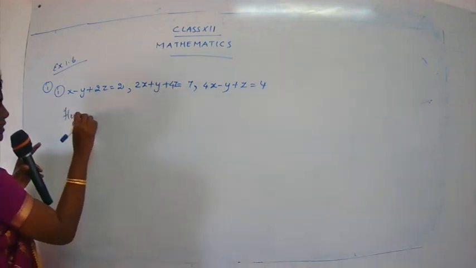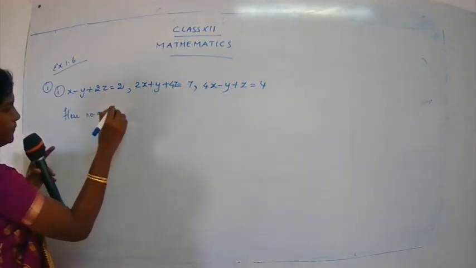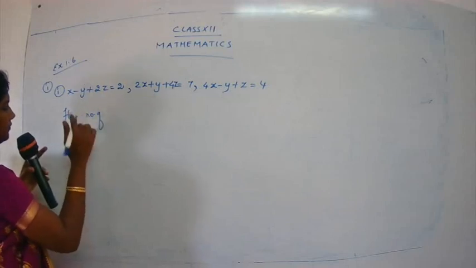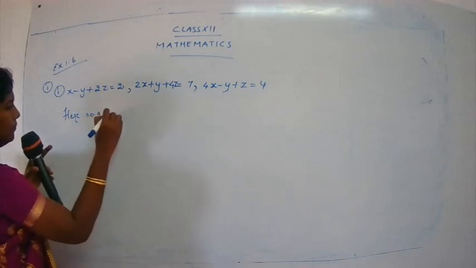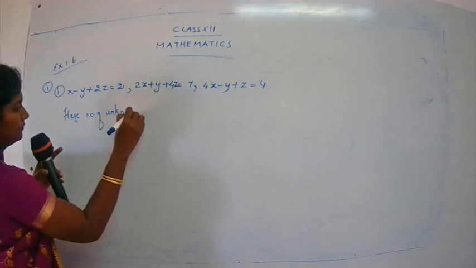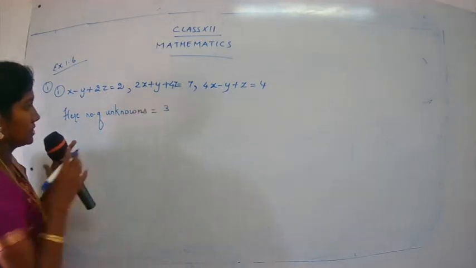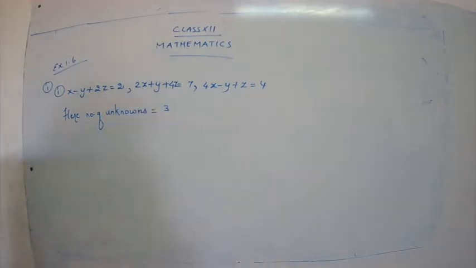So the number of unknowns is equal to 3. This is the first thing you find out from the equations. Now let's go to the next thing. You have to write down the system in the form AX is equal to B, as in the Rouché-Capelli theorem.